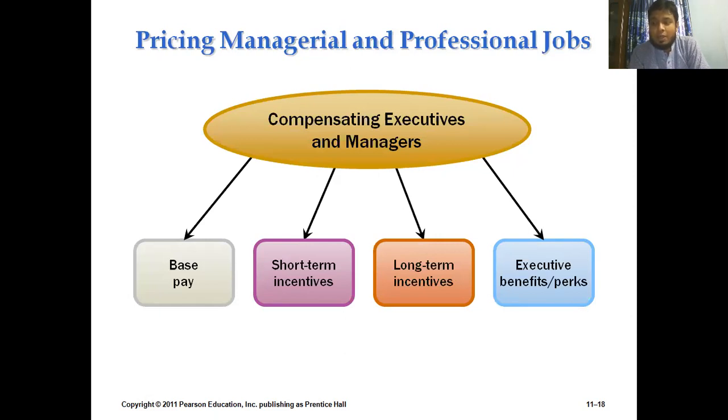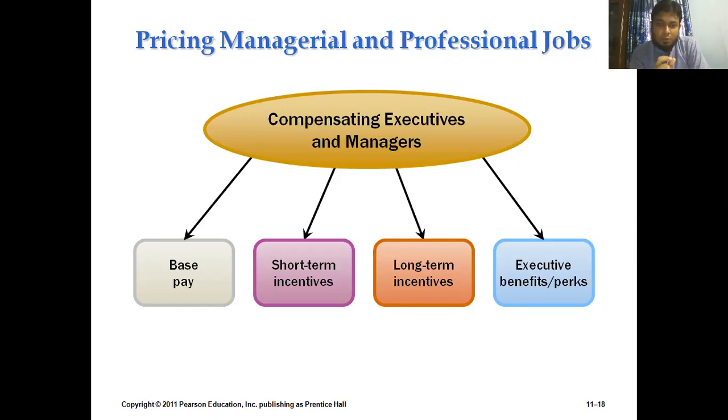while developing compensation package for our managerial and professional jobs. That means they are the people who are residing in the top level management, they are very important for our organizations. All the employees are very important for the organizations, but as they are taking decisions regarding the strategic issues for the organization, and they are actually focusing or dreaming about the long-term sustainability of the organization, they need to be paid some more extra service and benefits from the organization.